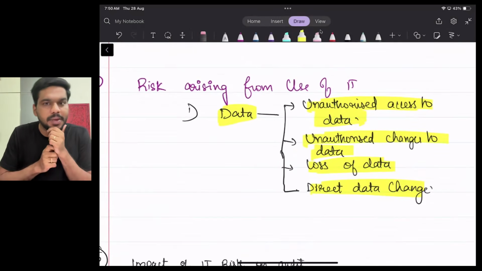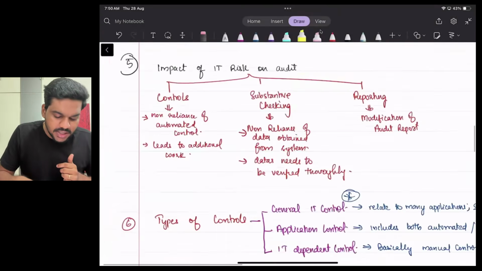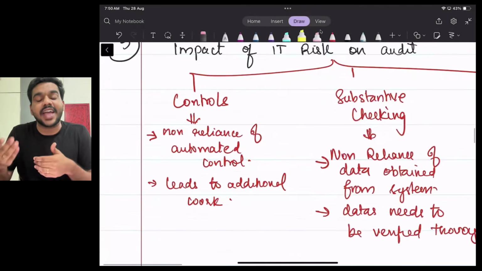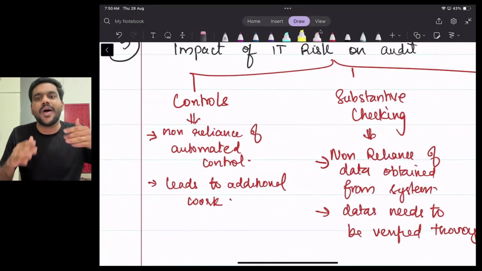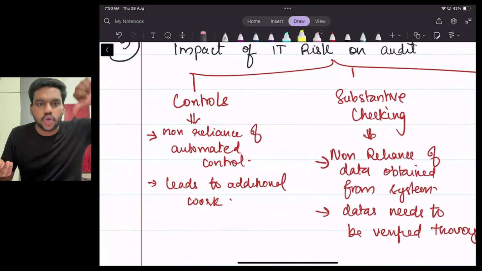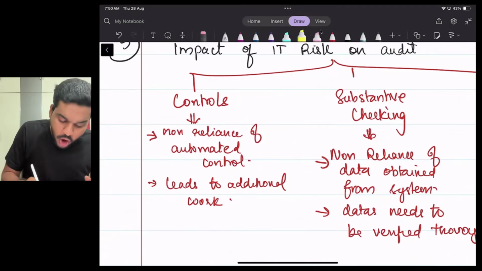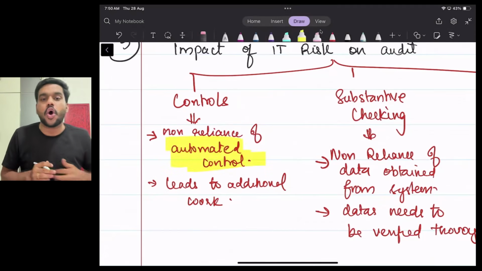Yes, sir. Definitely there will be an impact on your audit, sir. What are the impacts? See, now if there is risk, can I rely on the control? No. Why does the risk happen? Because the controls are weak, right? So we cannot rely on the automated control.